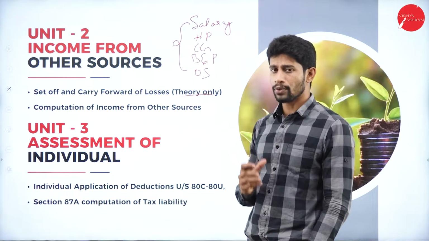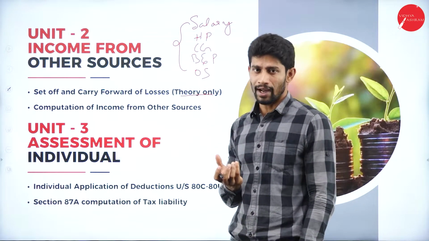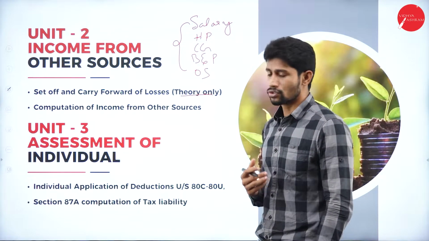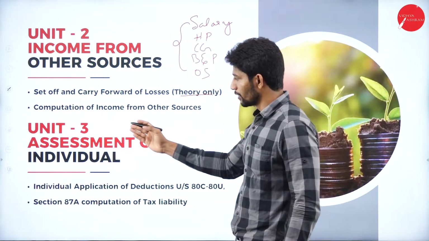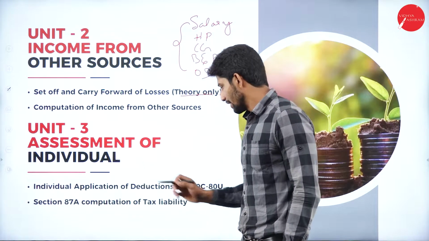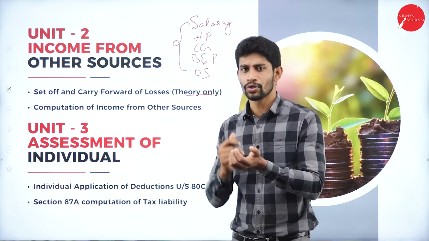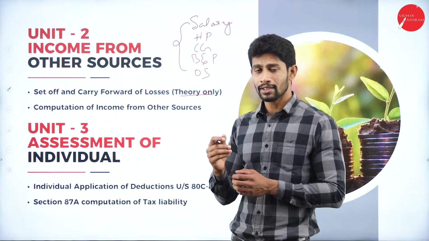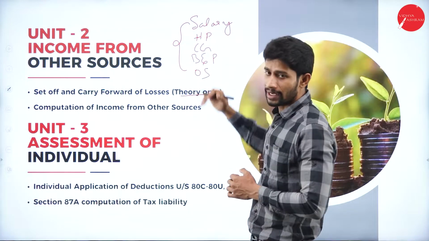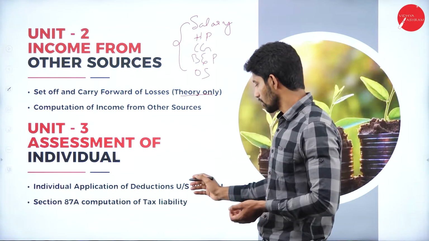So how to compute the value under each head of income and how to total the value? What are all the deductions we have under assessment of individual? About that we are going to learn under unit number 3, that is individual, application of deduction under section 80C to 80U. Yes, after computing the total value by adding all these 5 heads of income, we are supposed to give some deductions under section 80C to 80U.